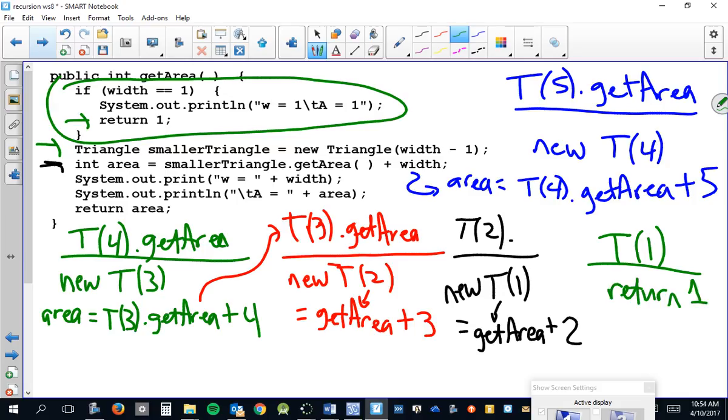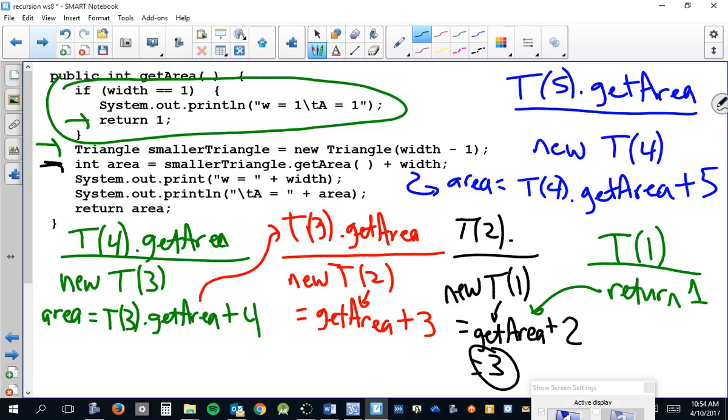It returns 1 to where? Well, to where it was called. So right there where it called the getArea method, the answer turned out to be 1. So the area of the smaller triangle is 1, and then 1 plus 2 is 3, I think. Pretty sure. And so we're on back to the T2 level.